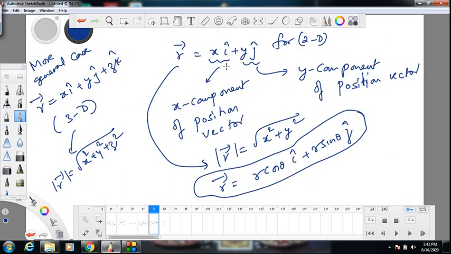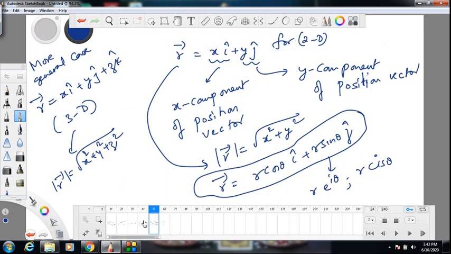What is your x? It is actually r cos theta only. What is your y? It is r sin theta. And later you will learn in complex numbers this can be written as r into e power i theta, or r cis theta. That I am not going to reveal now. It's a deep secret. You will learn it in complex numbers. So this is about position vector.